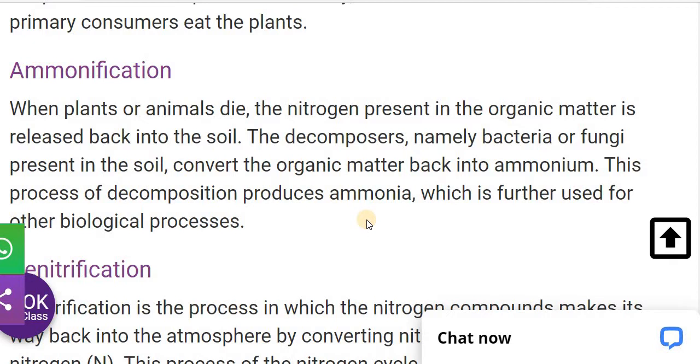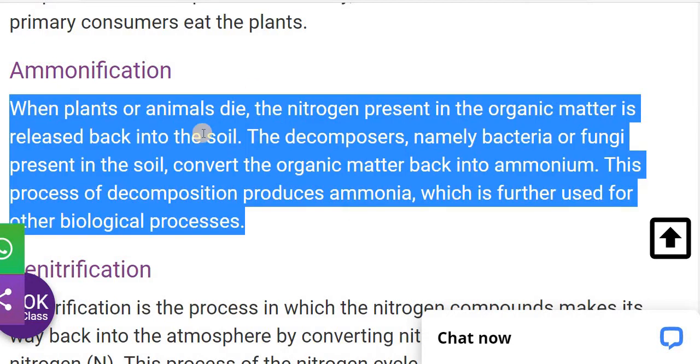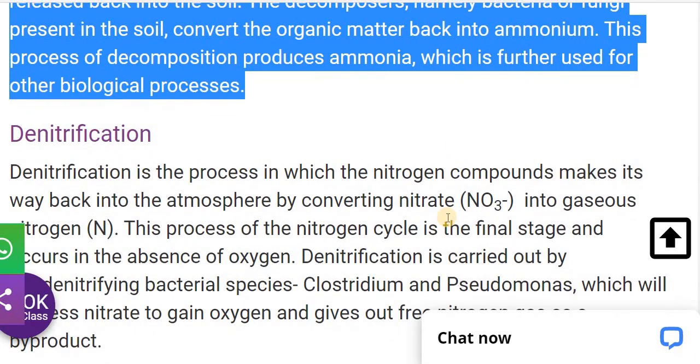After the nitrification, the ammonification process takes place. When plants or animals die, the nitrogen present in the organic matter is released back into the soil. The decomposers, namely bacteria and fungi present in the soil, convert the organic matter back into ammonium. This process of decomposition produces ammonia, which is further used in other biogeochemical cycles.